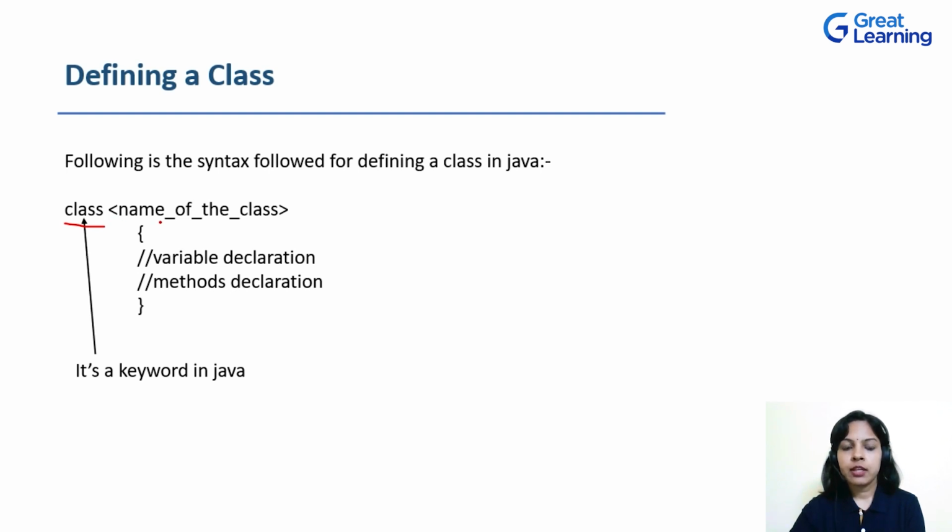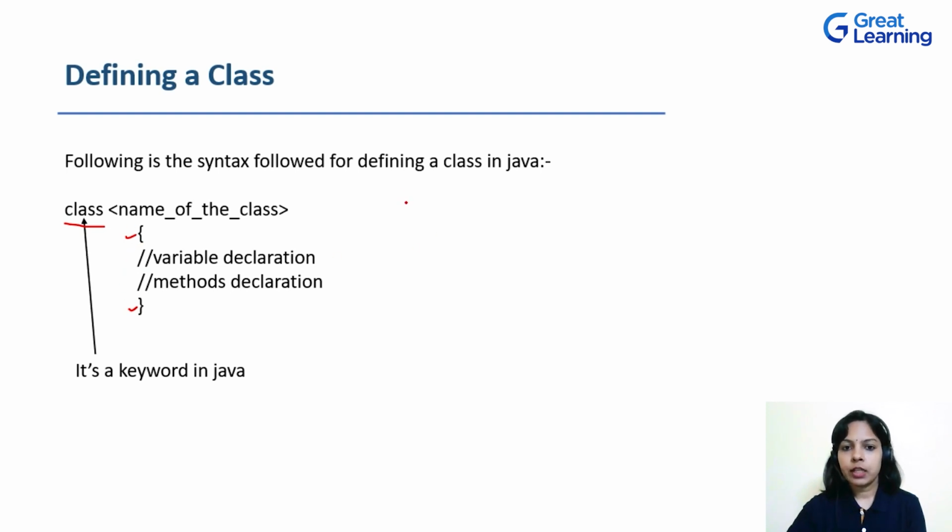After that, a space, and then the name of the class. These angular brackets are not to be used. These are just for representation purposes. Then inside curly brackets, everything that this class will consist of should be enclosed. And what does a class consist of? All the methods and the variables. So all the method declarations and variable definitions should be given inside these curly brackets, which represent the complete class.